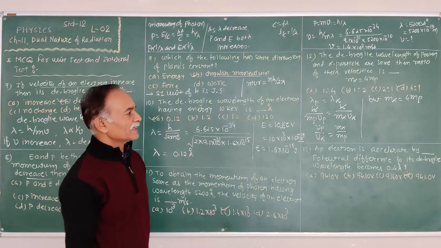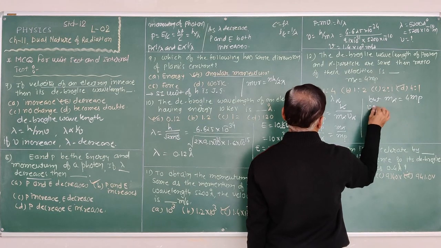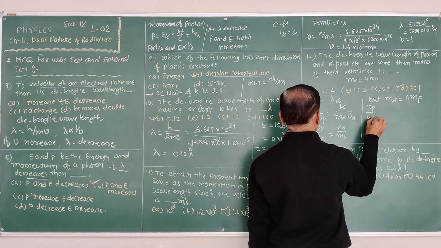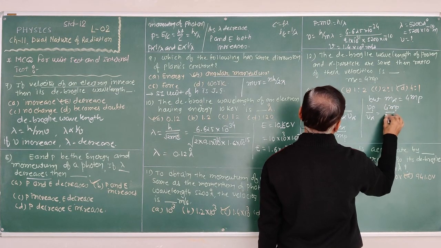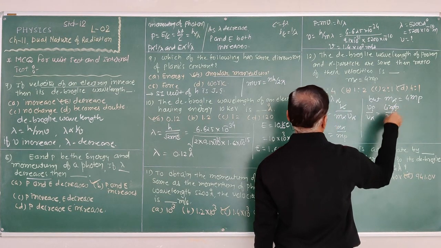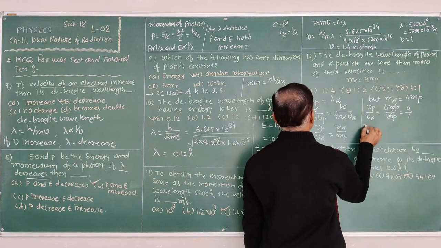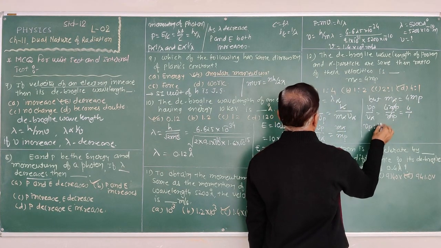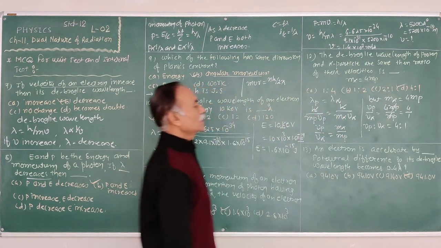Therefore, the ratio of the velocity of proton to the alpha particle is equal to 4 mp upon mp. The mass of the proton cancels, therefore 4 by 1. Therefore, this ratio is 4:1.